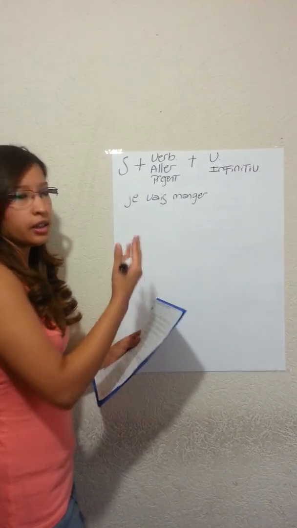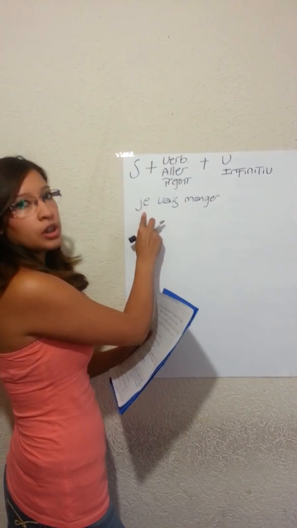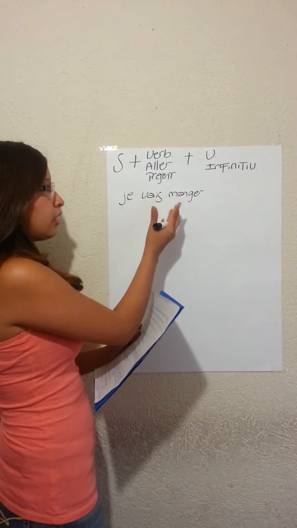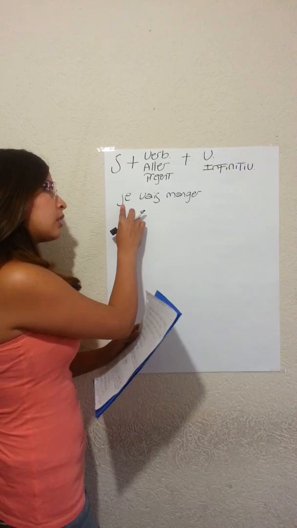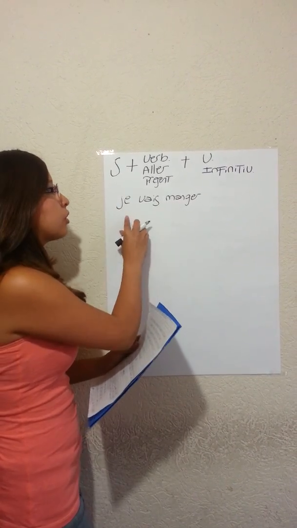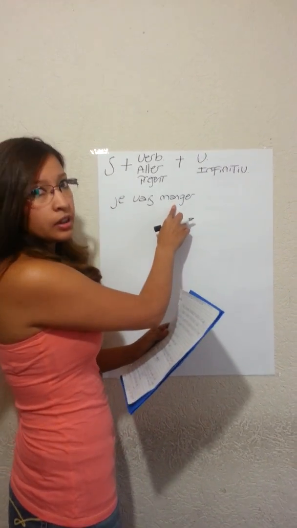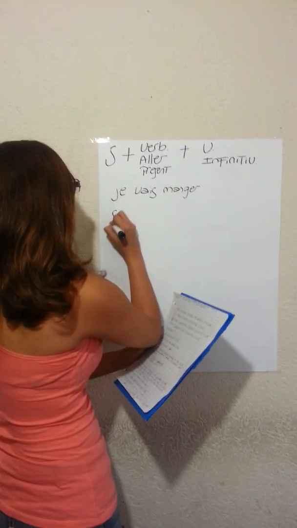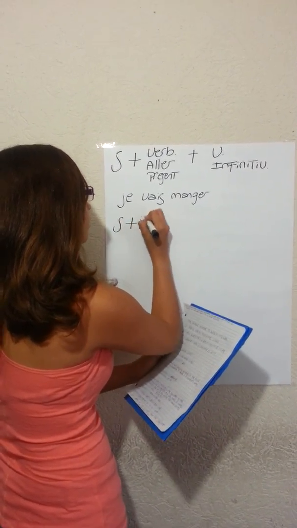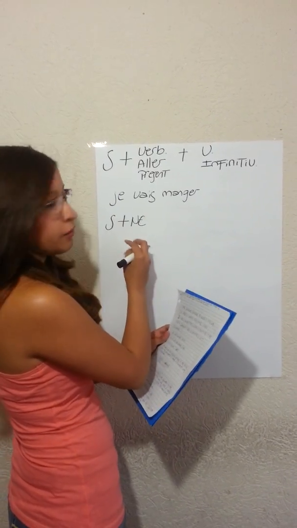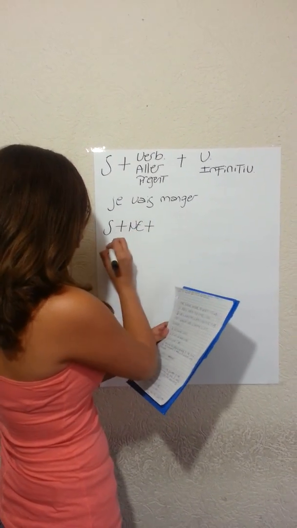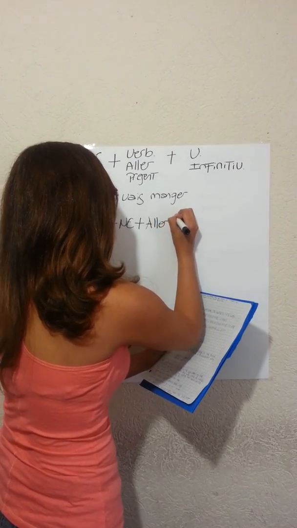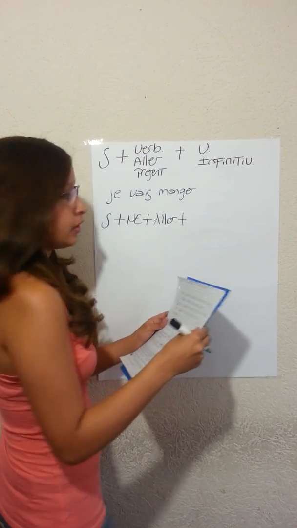And as we can see here, we are using the subject, that is je, the verb aller conjugated in the present with the subject, and the verb in infinitive. For a negative way, we need to use the subject plus ne, that is the negative in French, plus the verb aller, plus a verb in infinitive.